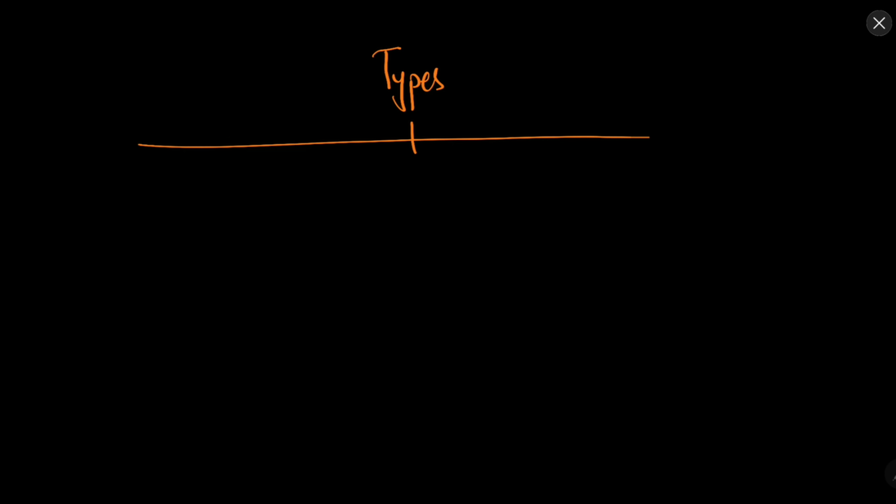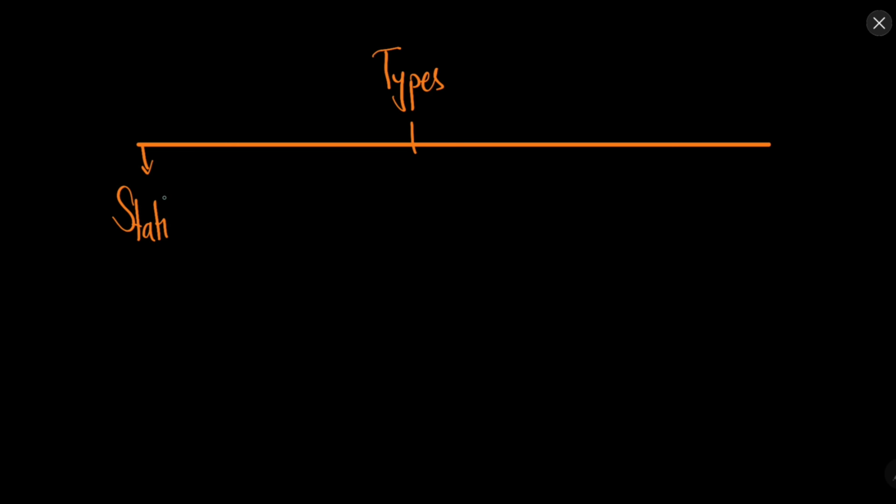Now friction is of mainly three types. One is the static friction. One is the limiting friction, and one is the kinetic friction.